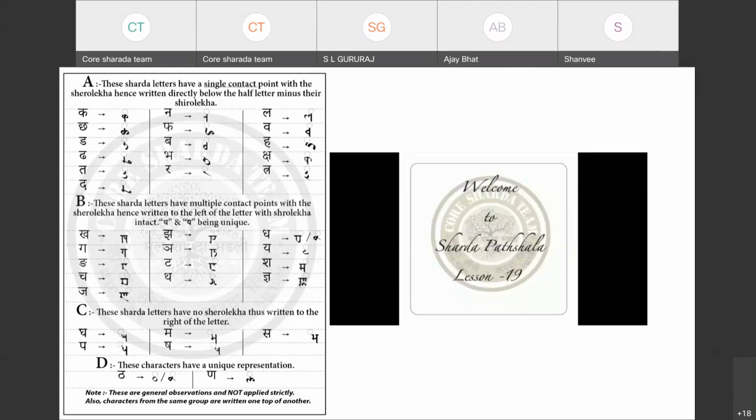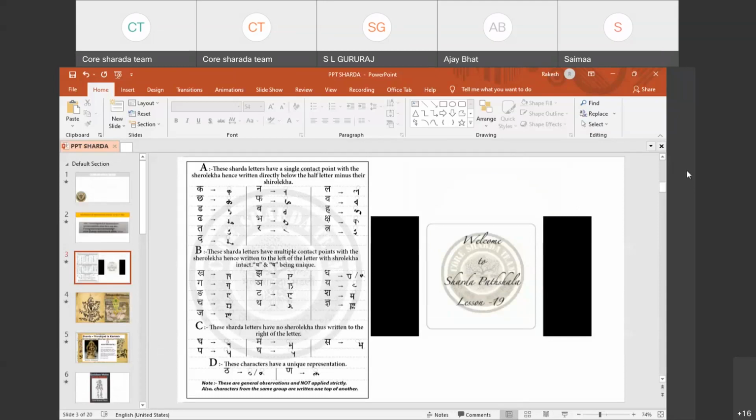Then yesterday we also learned about category B. If there is a letter which belongs to category B and it has to be written below, it will be written towards the left of the alphabet, and we also have to add the Shirorekha on that. As a quick recap, we will practice these two, category A and category B, before we go to category C. If we understand these two, then it is not difficult to remember category C. That will be easy for us.